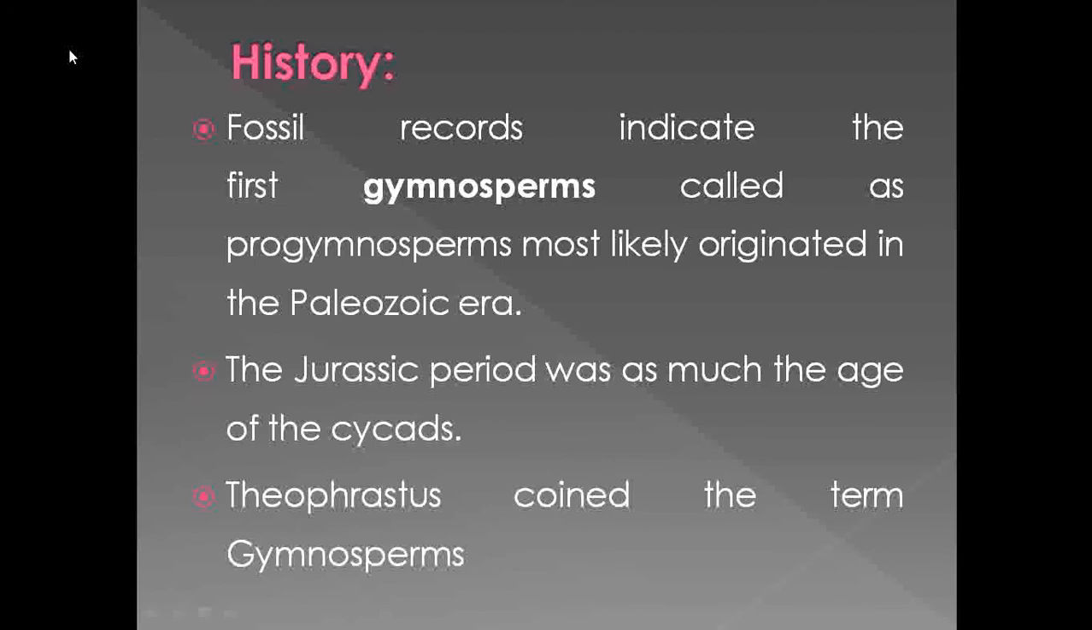So remember that these gymnosperms show presence of fossil as well as living members. As they show presence of fossil members, that's why they are called progymnosperms, and they were dominant during the Paleozoic era. During the Jurassic period, there was a time of cycads, and the term gymnosperms was coined by the scientist Theophrastus.